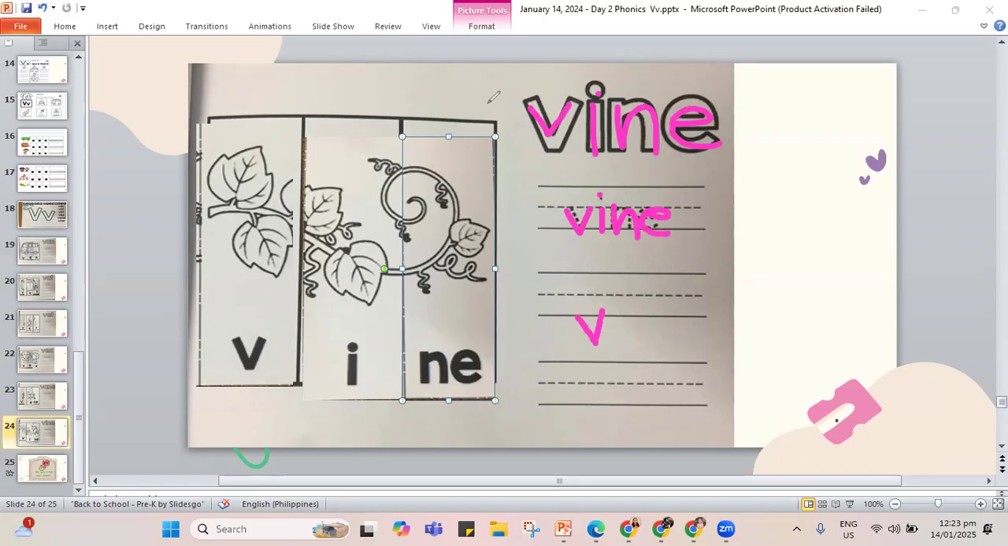V, oops, this one is too far. It has to go under the dotted line. Like here, V, I, N, E. Again, let's go back. V, I, N, and E, vine. Now, this one is the last page of our work. And if you're done with everything, good job for you. But if you're not yet done, again, go back and finish your work there.